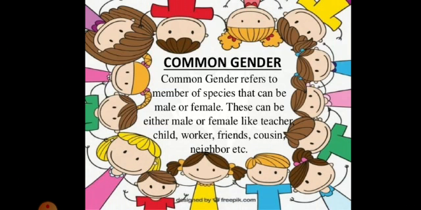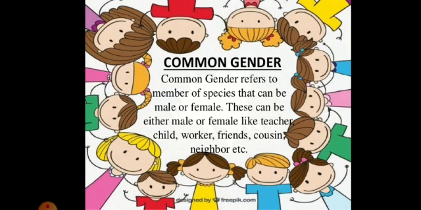Teacher, when I say teacher, it can be a male teacher or a female teacher. When I say child, it can be a boy child or a girl child. When I say worker, it could be a female worker or a male worker, any of them. When I say friends, friends can be male friends or female friends. Cousin, cousin can be a male cousin or a female cousin. Neighbor, neighbor can be male neighbor or a female neighbor. So children, all these words are common, which is used for both males and females.